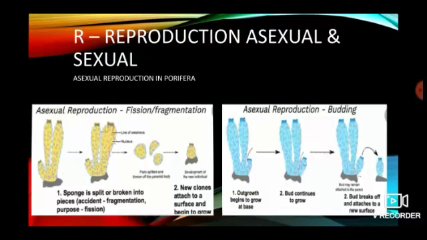Number 2, budding. At the basal part, an outgrowth begins to grow in the form of a bud. When the initial growth of the bud completes, it breaks off from the parent and attaches to a new surface and begins to develop into a new Scypha, as you can see in picture 2.